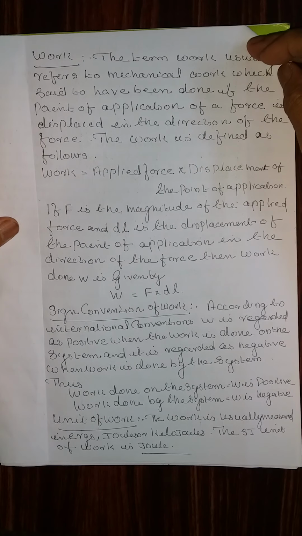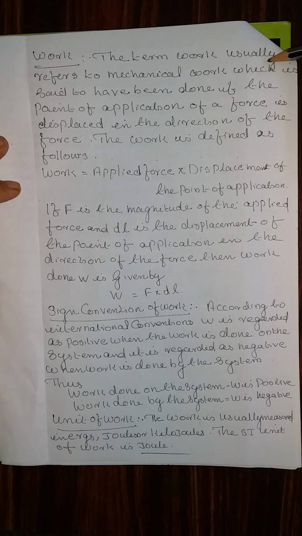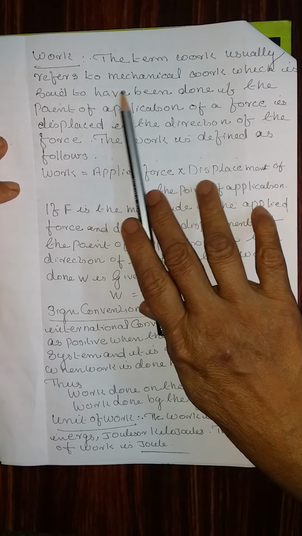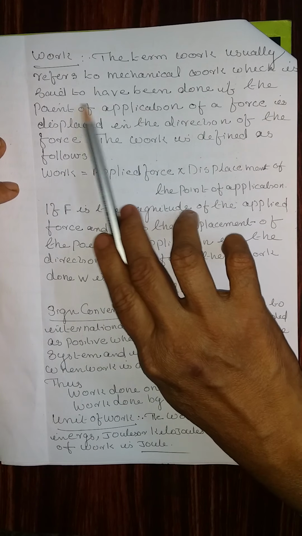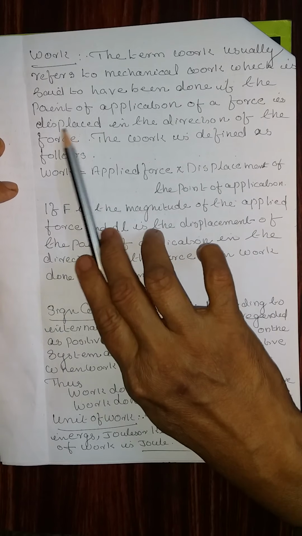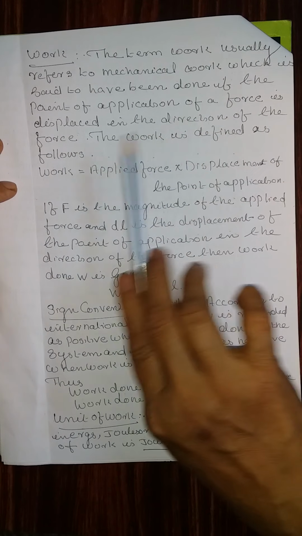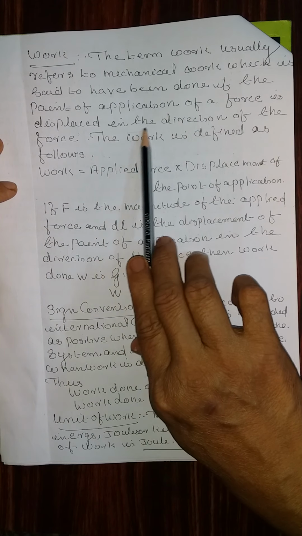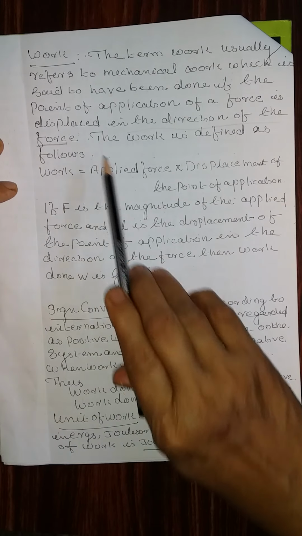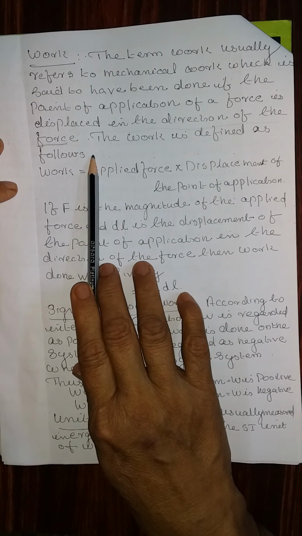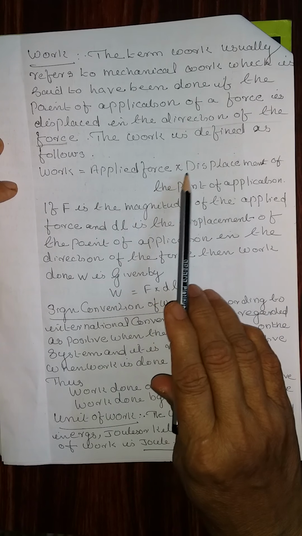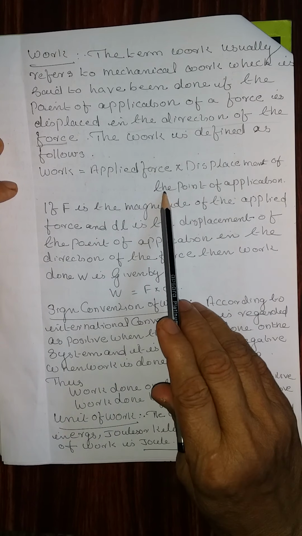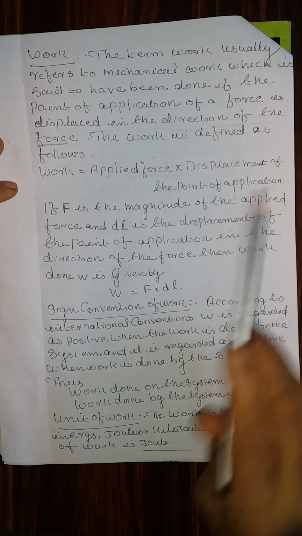Next term is work. The term work usually refers to mechanical work, which is said to have been done if the point of application of a force is displaced in the direction of the force. The work is defined as follows. Work is equal to the applied force into the displacement of the point of application.